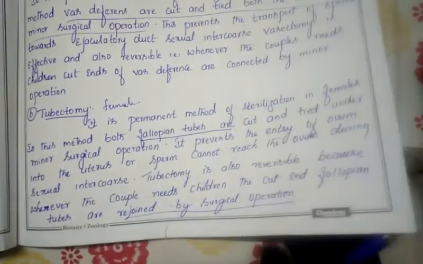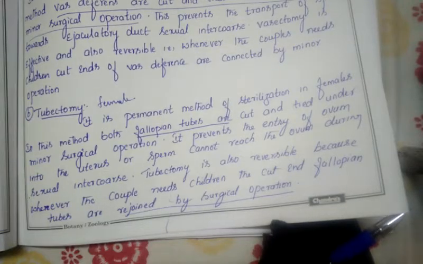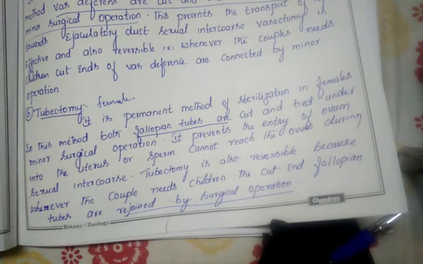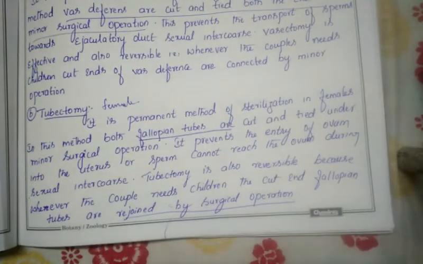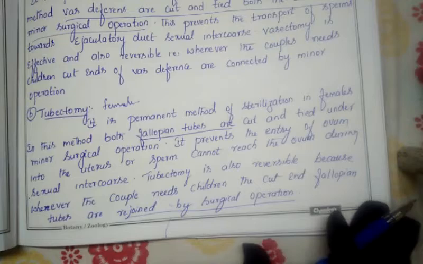So here we completed the types of contraceptive devices. There were 4 types: natural, mechanical, chemical, and another one, permanent, which we also call sterilization. So we have completed that.